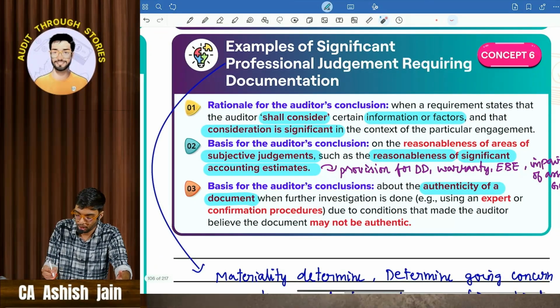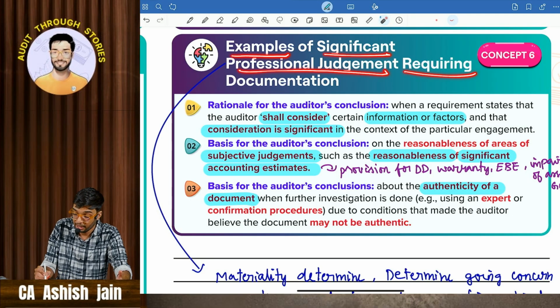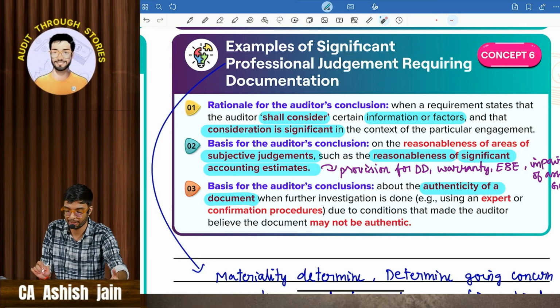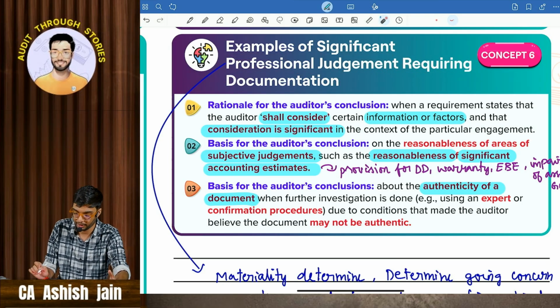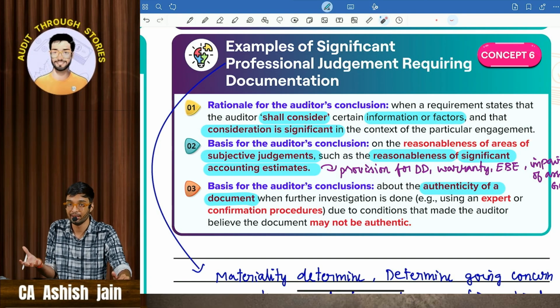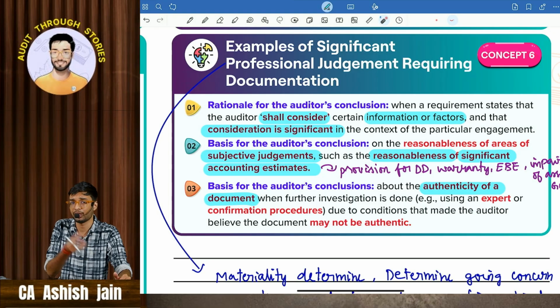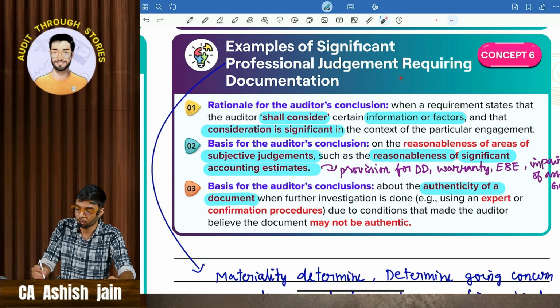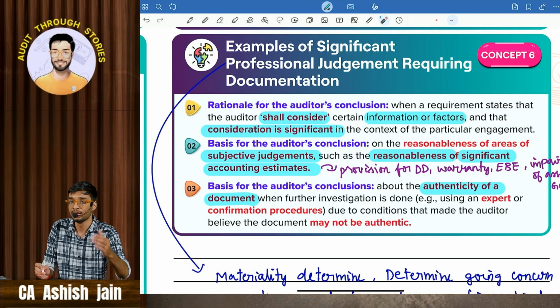So what it says is, these are examples of significant professional judgment requiring documentation. What are all the things you are going to document, and why do you need to document it? The auditor shall consider certain information or facts. If, by looking into the information or facts, the auditor feels that this is a significant professional judgment, then he is going to document that particular judgment.